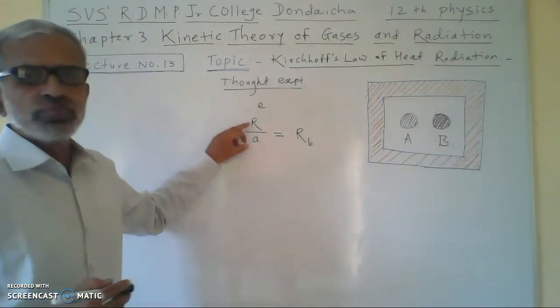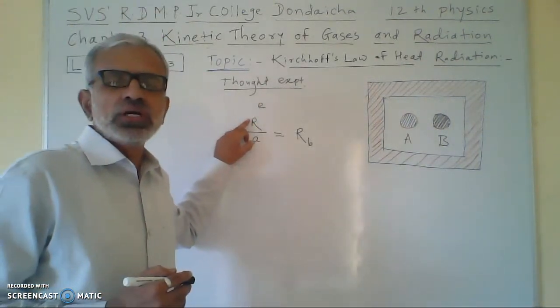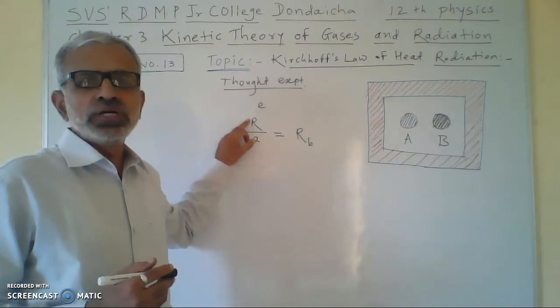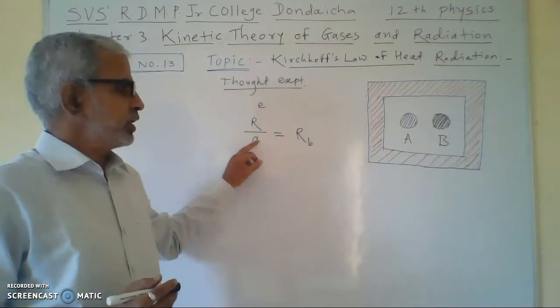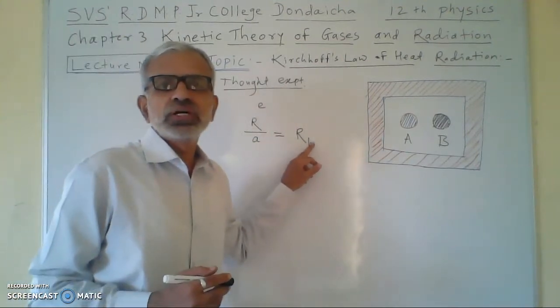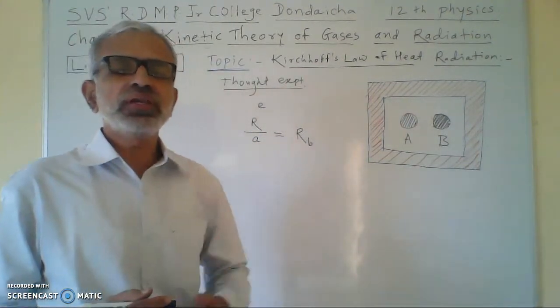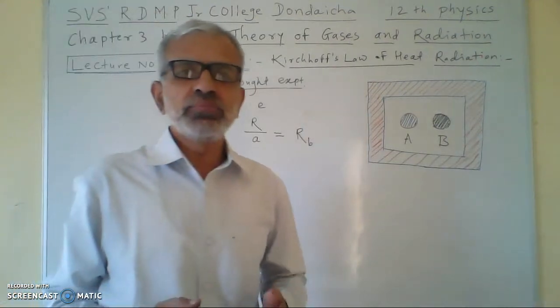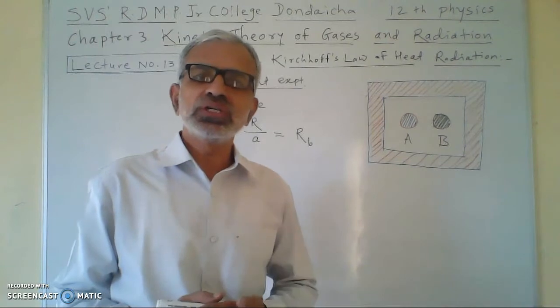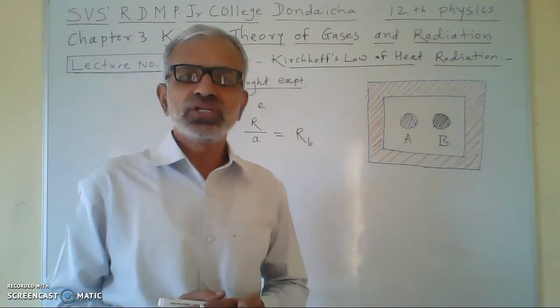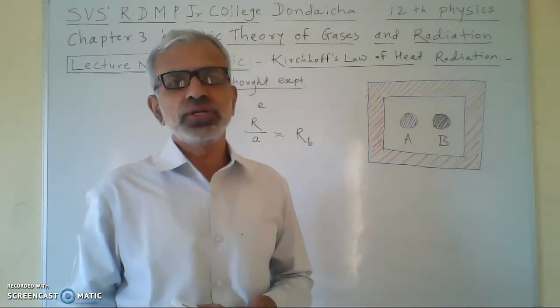So what is Kirchhoff's law? The ratio of the emissive power of the body to the coefficient of absorption is equal to the emissive power of the perfectly black body at that temperature for all the wavelengths, and this is called Kirchhoff's law of radiation, Kirchhoff's law of heat radiation.